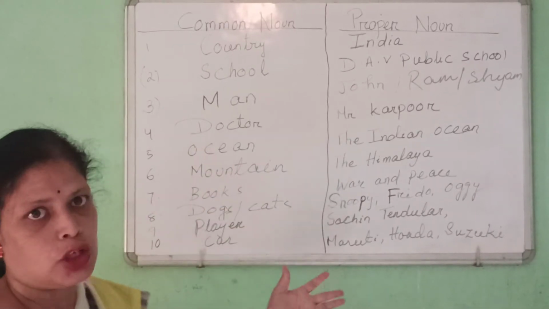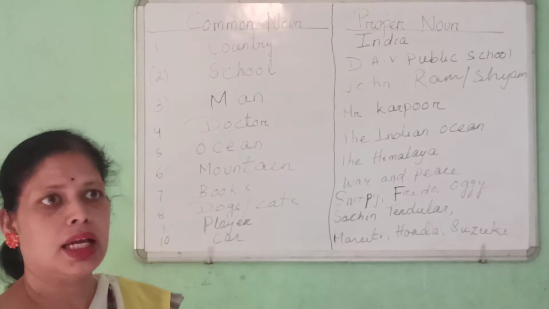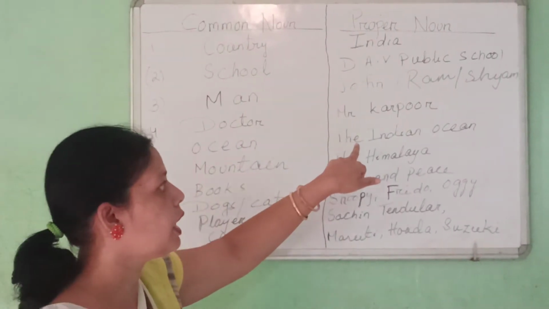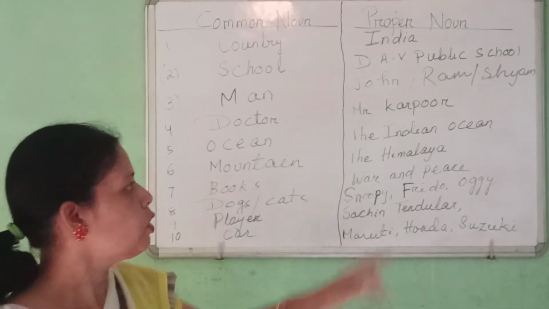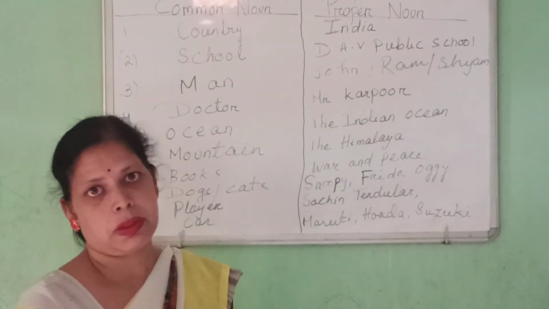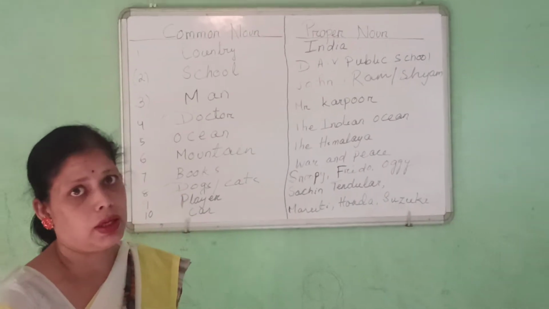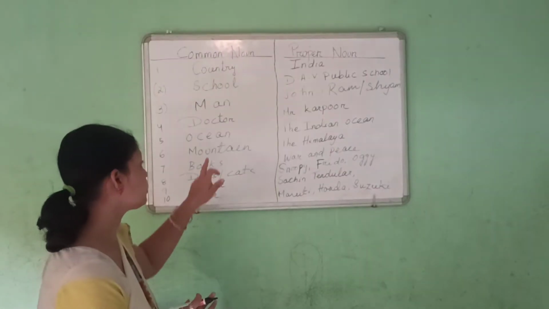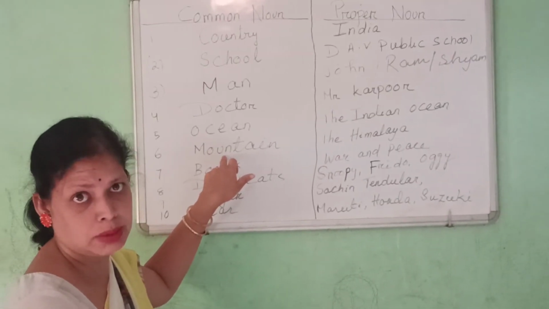Ocean, large water bodies, is known as ocean. So any kind of ocean is a common noun. But when you give a name to the ocean, that is a proper noun: the Indian Ocean, the Pacific Ocean, the Atlantic Ocean. Mountain, a high elevated place, is known as mountain.